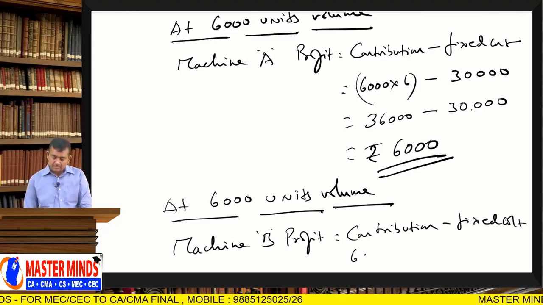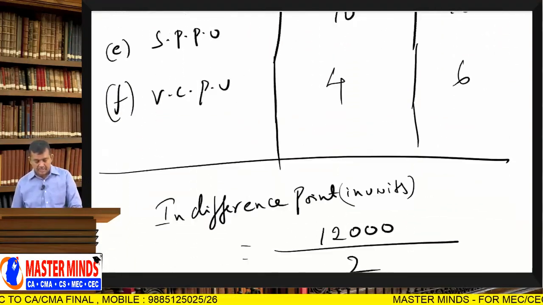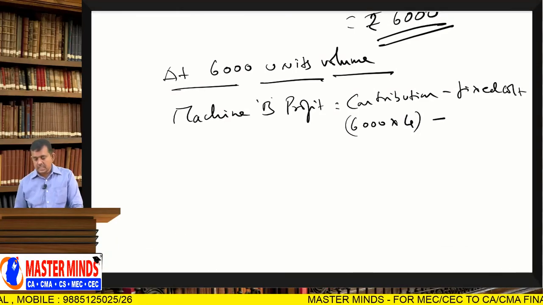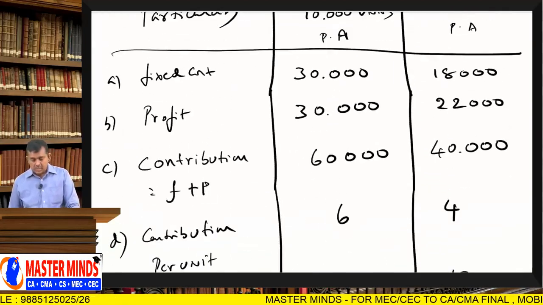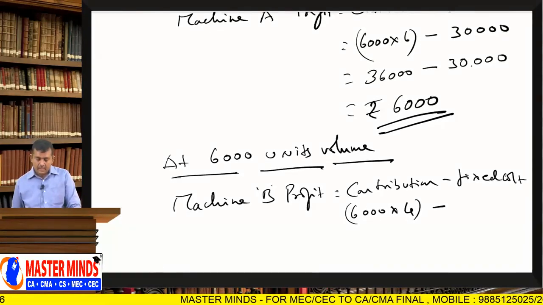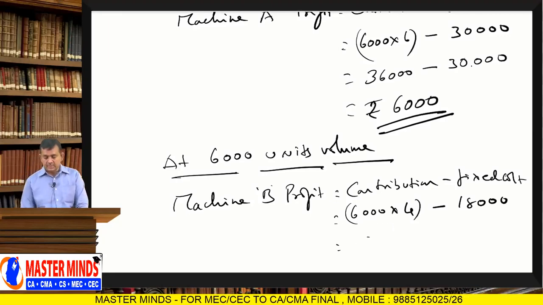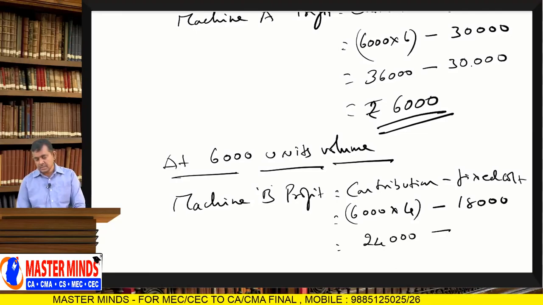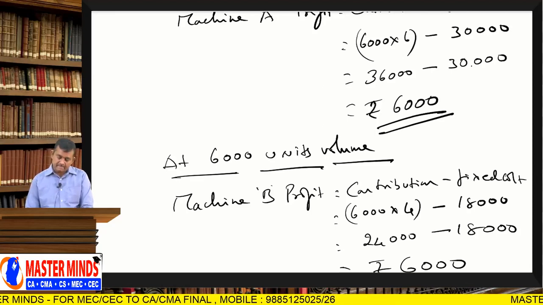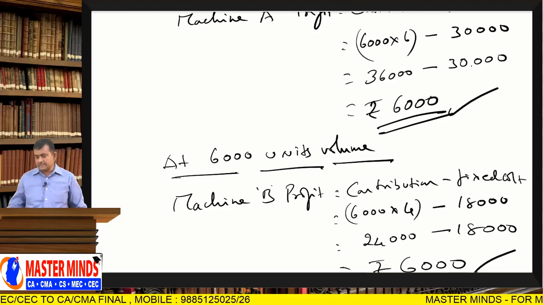With 6,000 units into a contribution per unit of 4 rupees, that is 24,000, minus machine B's fixed cost of 18,000, which is 6,000 rupees. Hence proved.